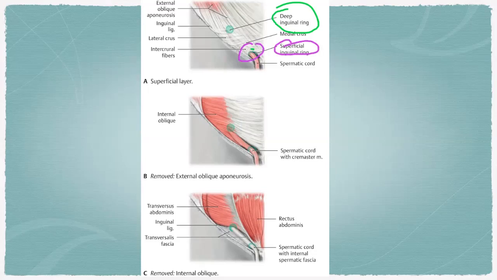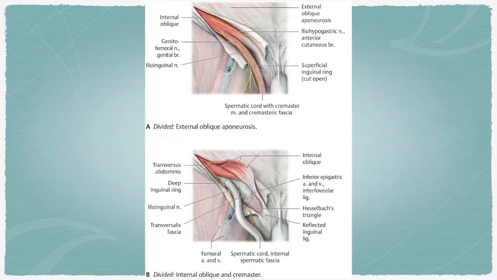If you dissect this aponeurosis, you can clearly see the deep inguinal ring, right? The external oblique aponeurosis is removed, and the internal oblique is also removed. So we can clearly see the inguinal canal, from the transversus abdominis to the pubic tubercle.